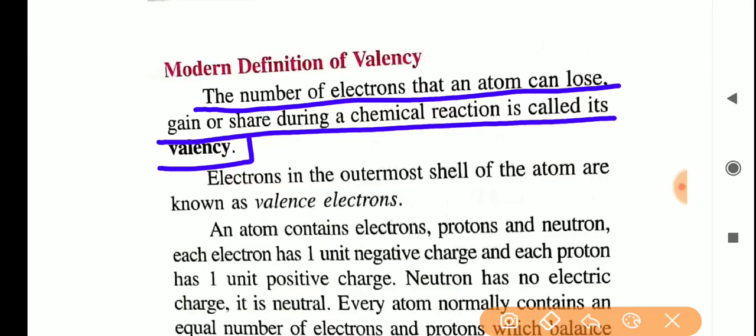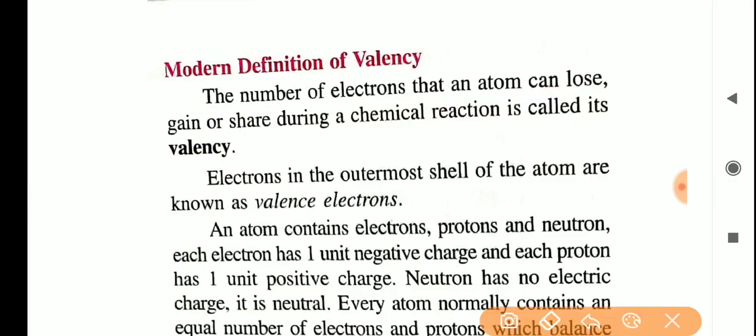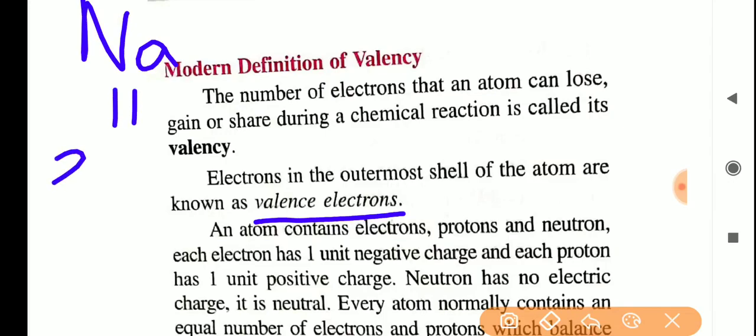Okay. So now you see one more topic, valence electron. What do you mean by valence electron? Valence electrons are the electrons present in the outermost shell. I told that sodium's atomic number is 11. So its electronic configuration will be 2, 8, 1.